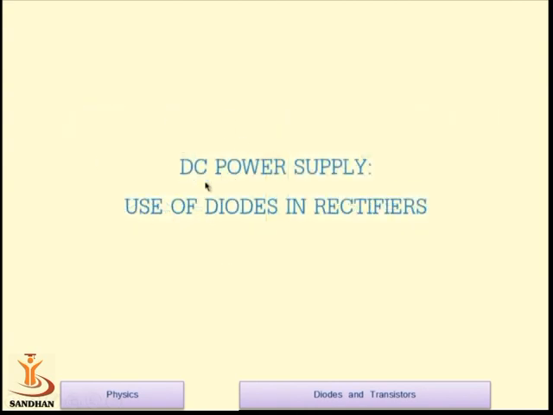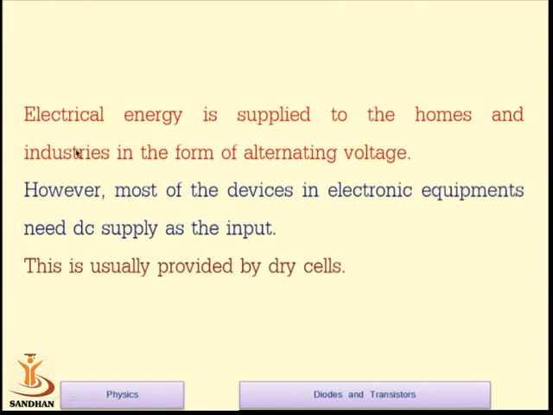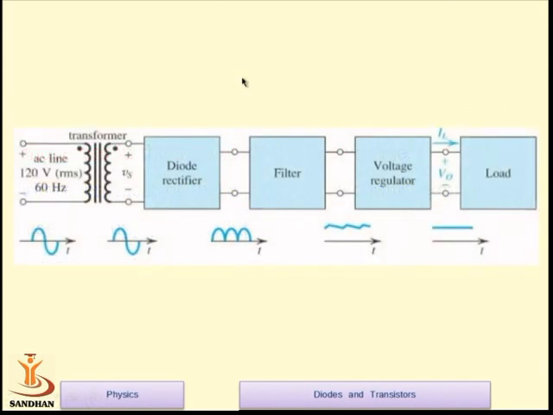Basically, the diode is a component widely used in circuits, basically known as a rectifier. Normally, what we get from our home appliances' electrical supply is an AC supply, but certain electronic devices that we use in our day-to-day life use DC voltage. So we need to convert this AC voltage into DC voltage, and this conversion basically uses a diode.